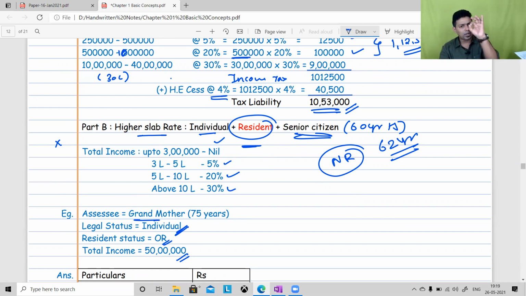You have to compute only income tax plus cess. Please tell me the number very quickly. Please don't put it in personal chat, put it in public chat. Other students should also come to know.